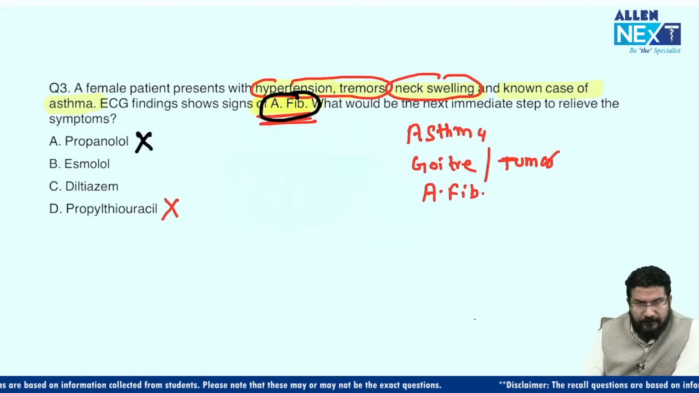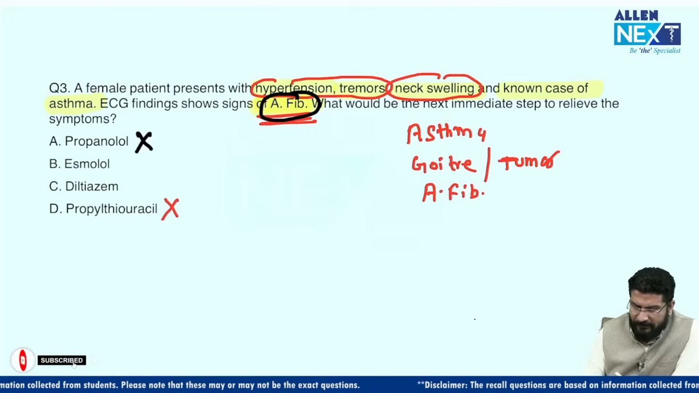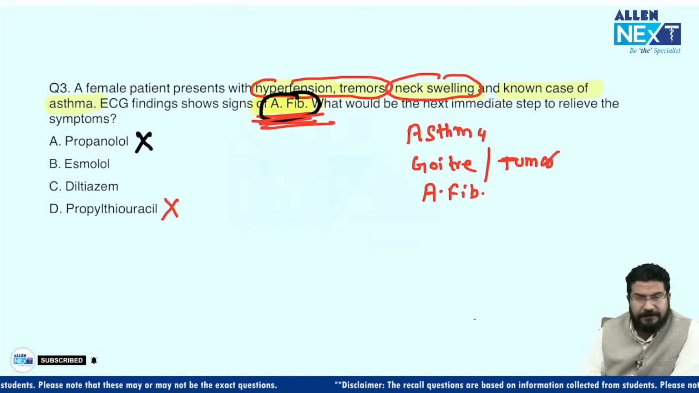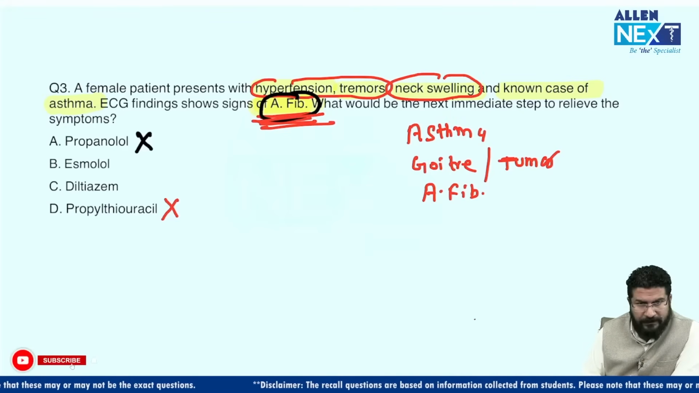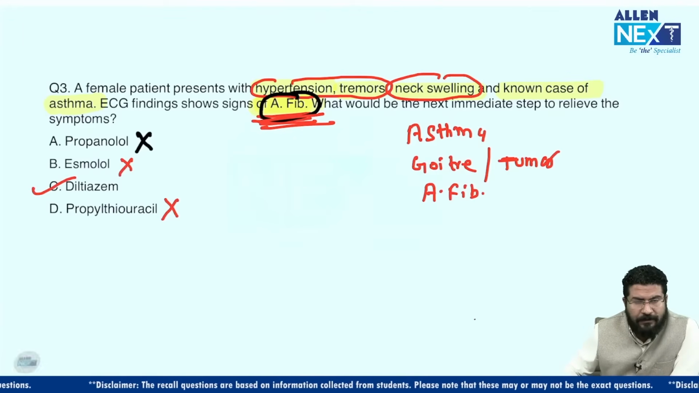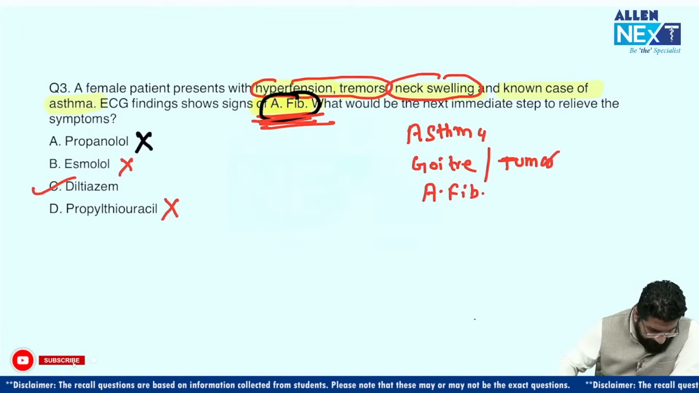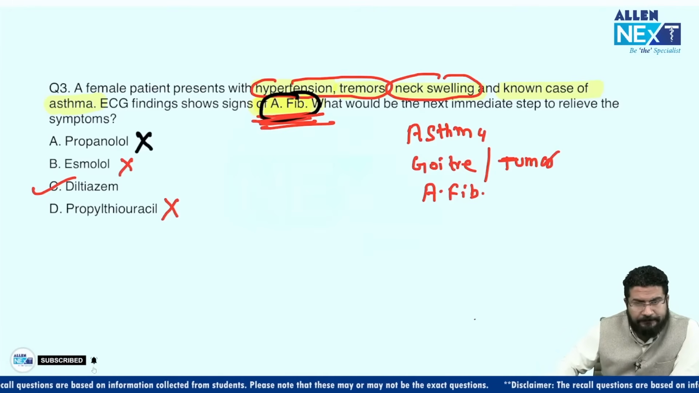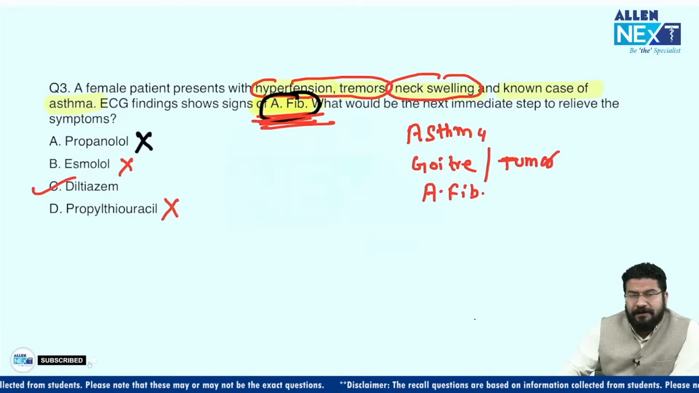So now ideally the answer for this question should be ibutilide or amiodarone, because that is how we manage atrial fibrillation. But these 2 are missing in the options. So what is the drug that we have? We have diltiazem. Esmolol is also a beta blocker, so we'll avoid this in a patient of asthma. So the answer for this question will be diltiazem. Diltiazem is a calcium channel blocker, and this is also used to terminate atrial fibrillation.